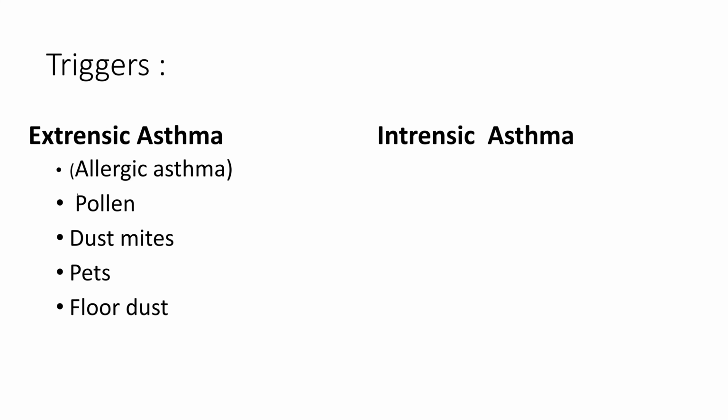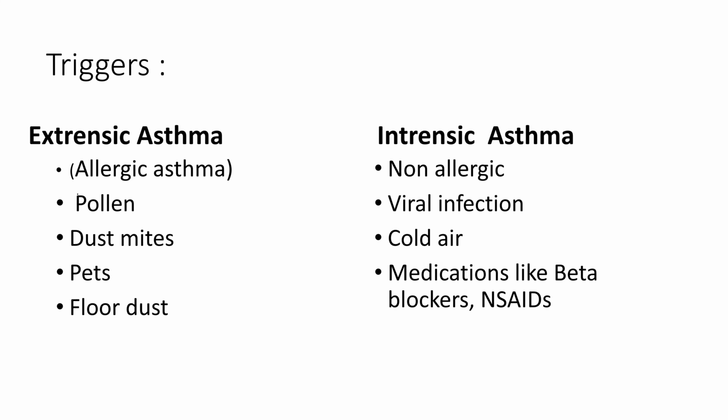Next, coming to intrinsic asthma. Intrinsic asthma can also be called non-allergic type of asthma. Next one is viral infection. Viral infection is the main cause of intrinsic asthma. In that, rhinovirus is the most common, which can be seen in small infants. Other viral infections are like enterovirus, coronavirus, etc. Cold air is also a cause for the intrinsic type of asthma.